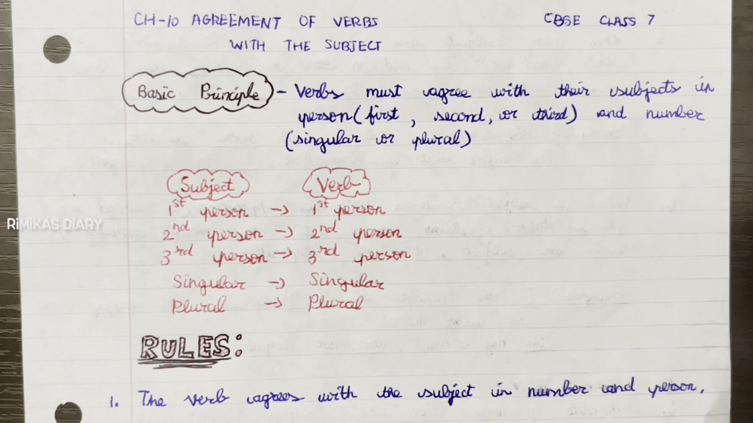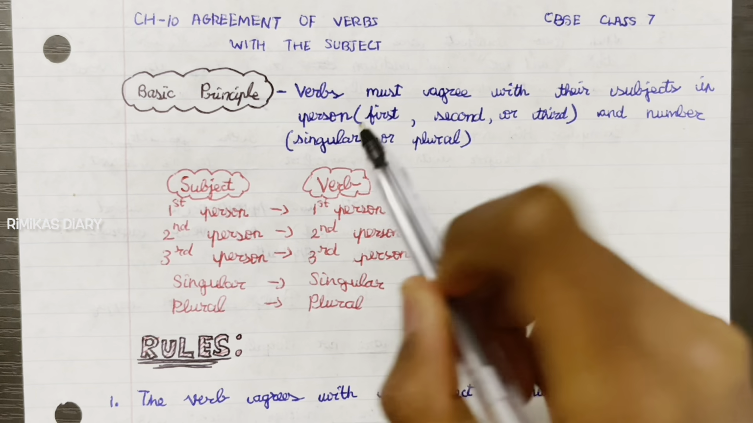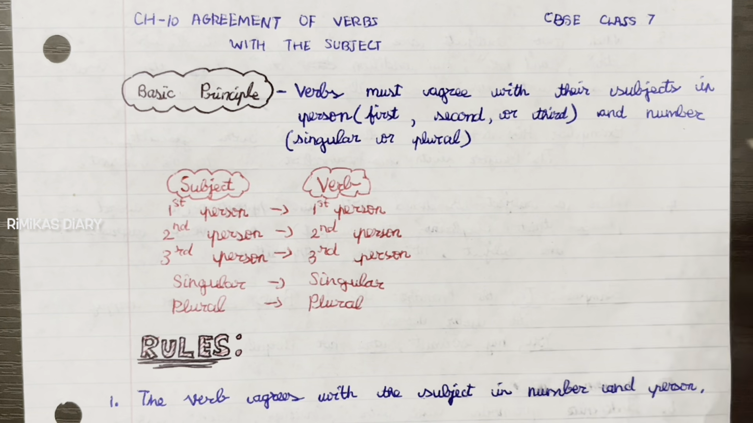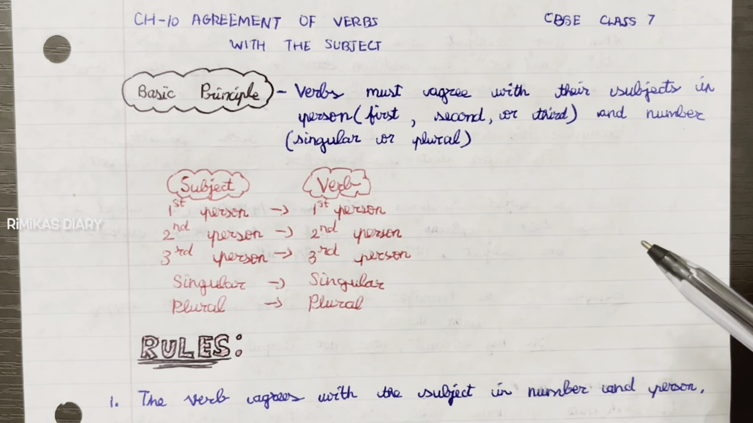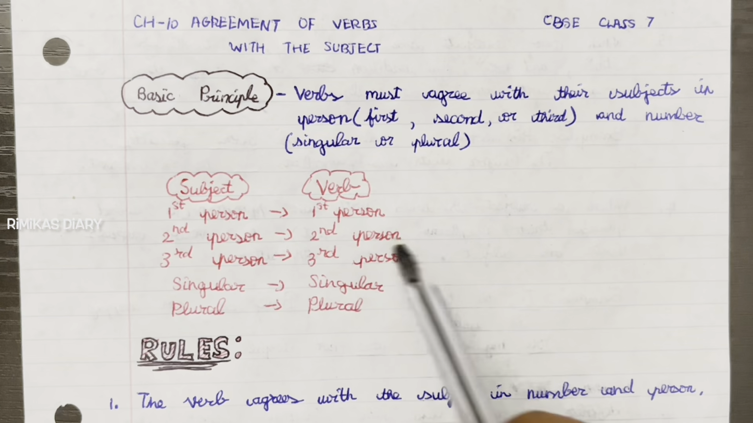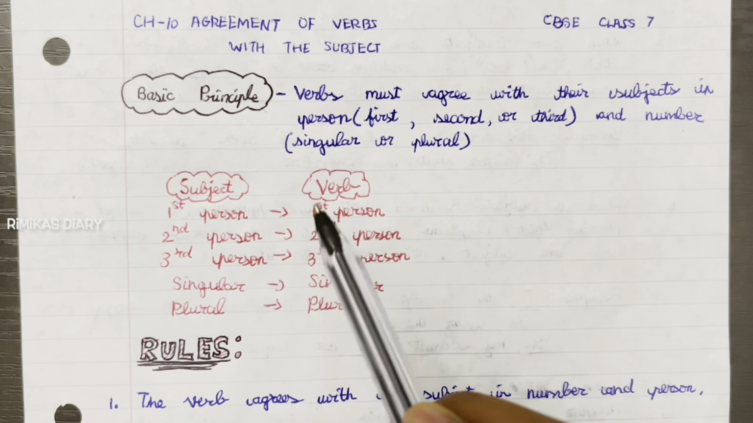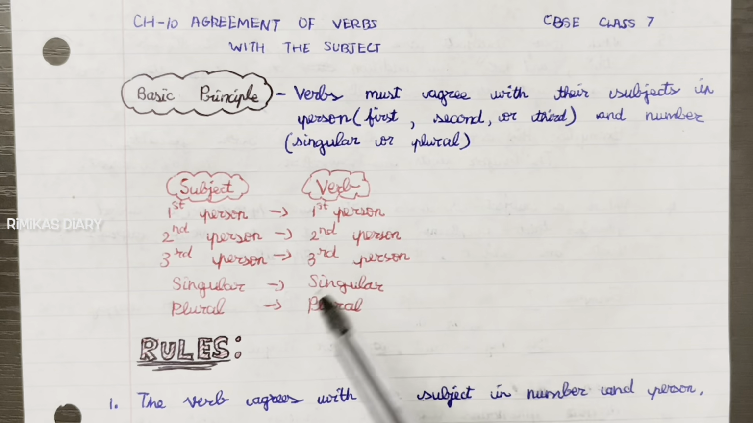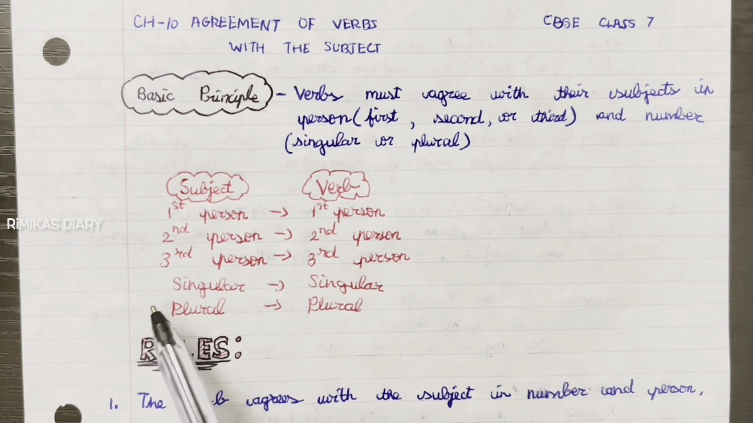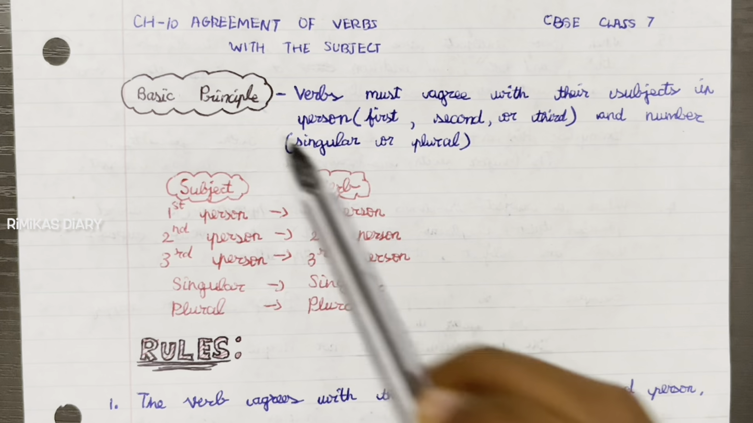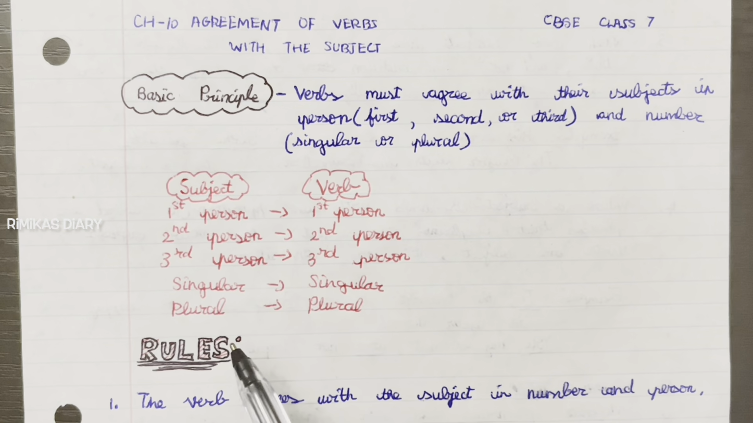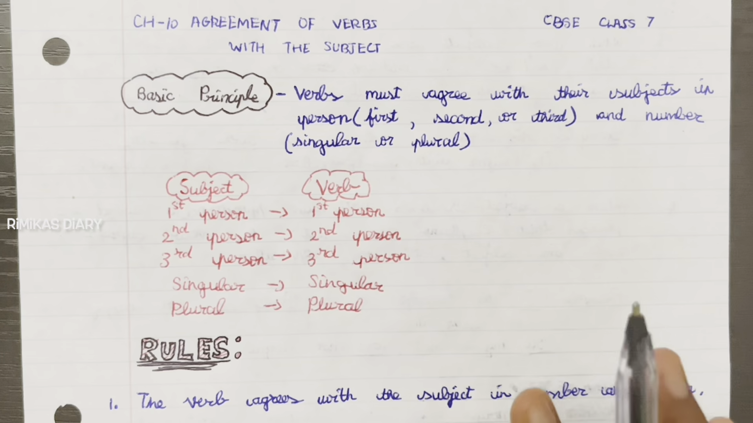So the verbs must agree with their subjects in the sentence in person, like first, second, third, and number, singular or plural. So let's say the subject is in first person, then the verb should also be in first person. If the subject is in second person, the verb should also be in second person. If the subject is in third person, the verb must be in third person. If the subject is in singular, the verb must be in singular. If the subject is in plural, then the verb must be in plural.